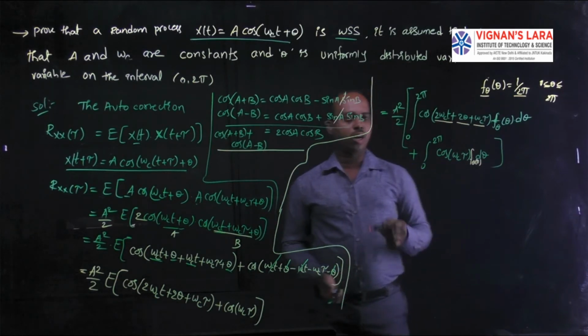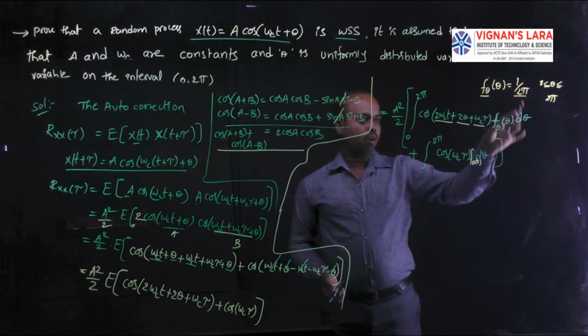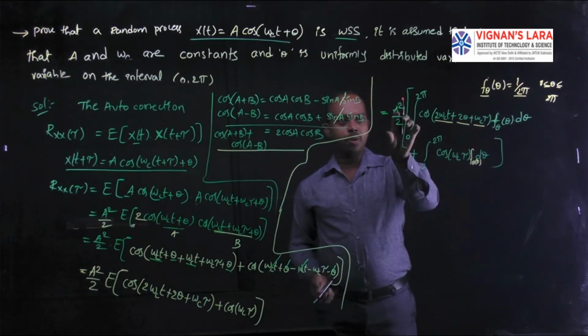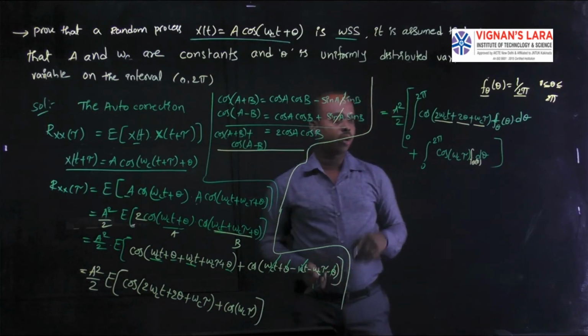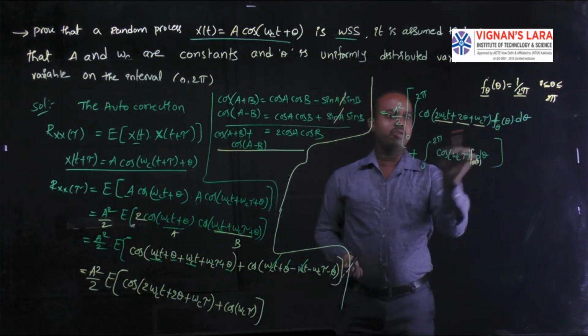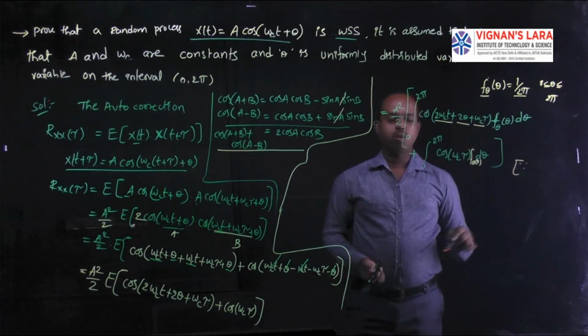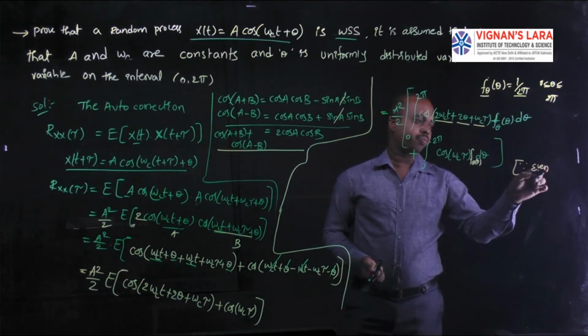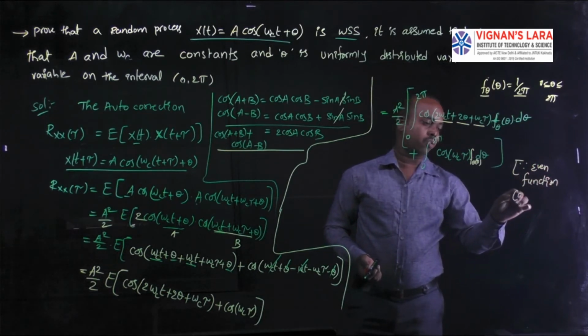According to that, we take 1 by 2 pi common from these two terms and multiply it before the constant. After that, we apply the integration on this even function. We are having one property: when I take an even function during the interval of 0 to 2 pi.